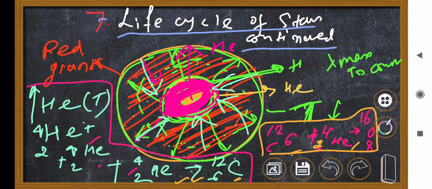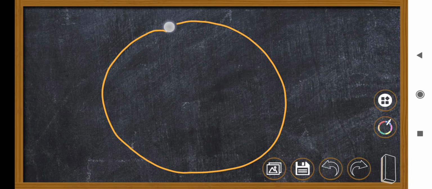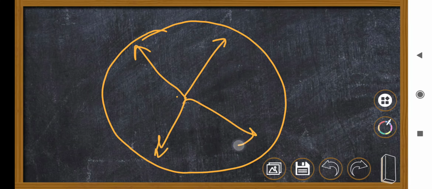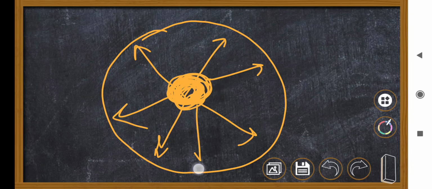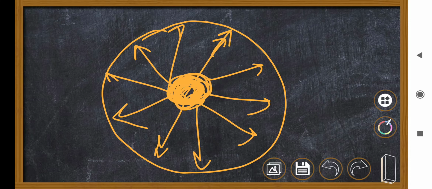That being said, the star again becomes bigger because all the energy goes outward towards the surface from the core where this triple alpha process is happening, and because this energy is spread around a much bigger star, the energy reaching per unit area is very less.